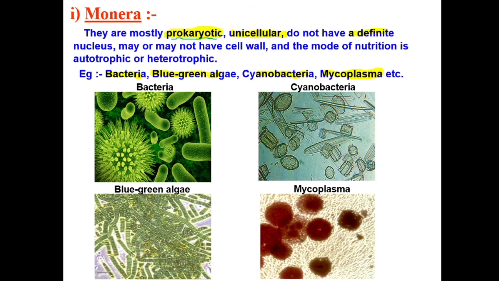Prokaryote means what? They do not have a definite nucleus. They may or may not have a cell wall. Like blue-green algae, bacteria, cyanobacteria, they have a cell wall, but mycoplasma do not have a cell wall. So you may have a cell wall or may not. You may be autotrophic or may not, right? Autotrophic, heterotrophic. These terms will be used very often in this chapter. That's why at the starting of the chapter we discussed these terms.